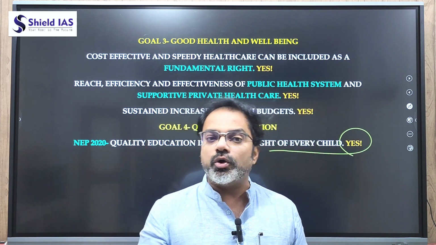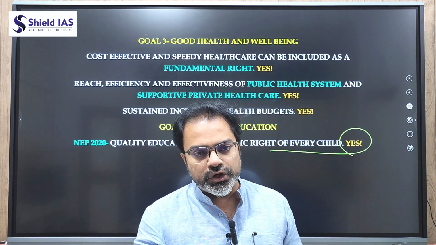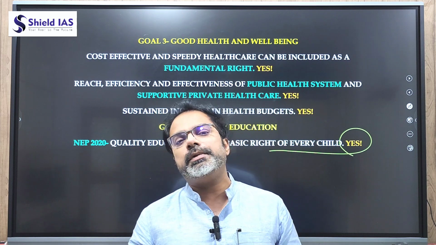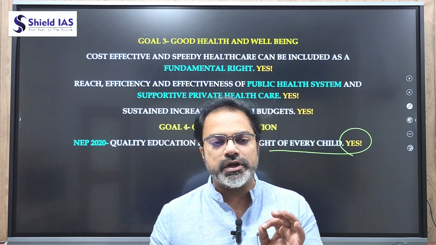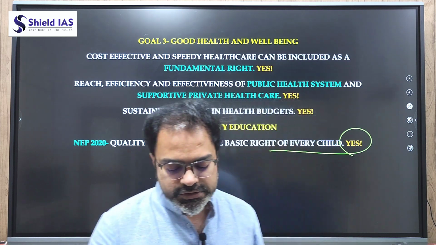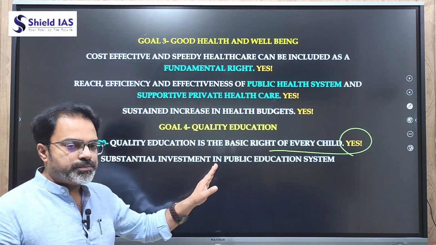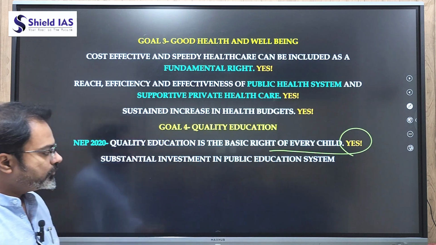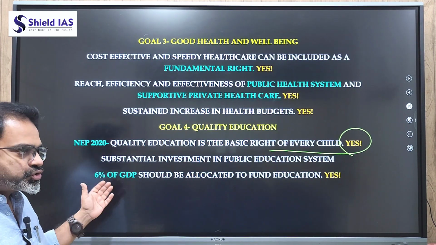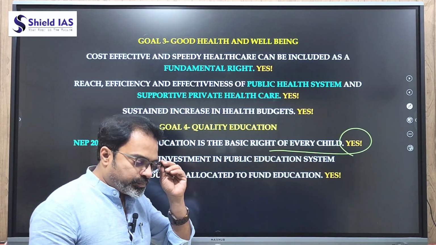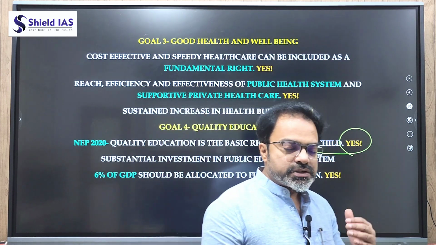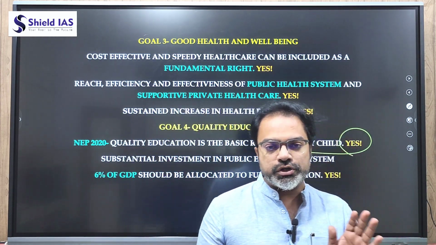each and every child can only afford quality education if it is funded by the public education system, not by the private education system, which is again very expensive. So what is required is substantial investment in the public education system. What should be increased? Yes, again the policy talks about at least 6% of GDP going to education.